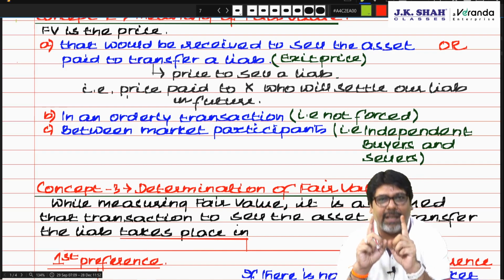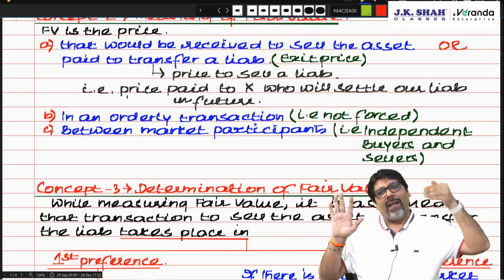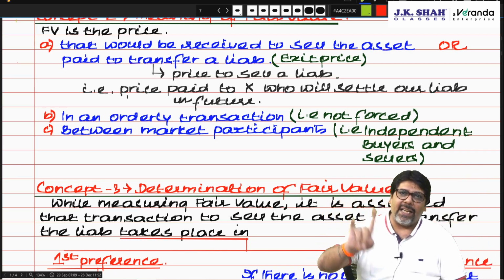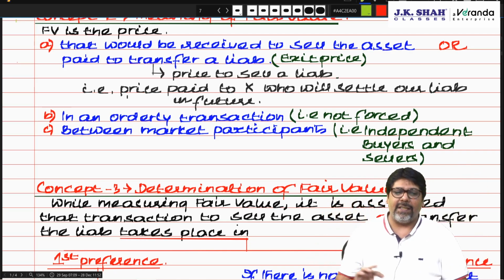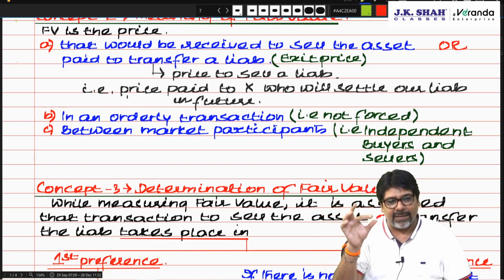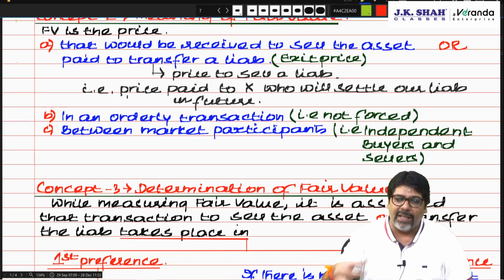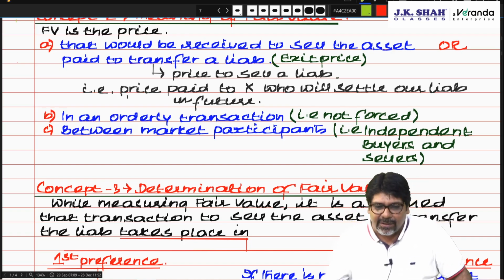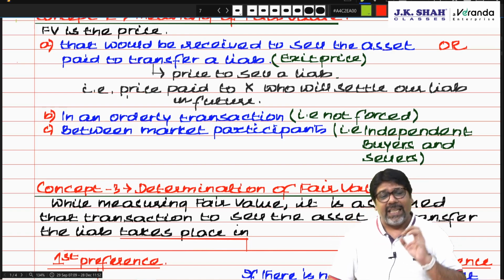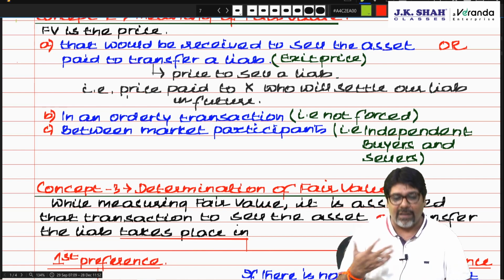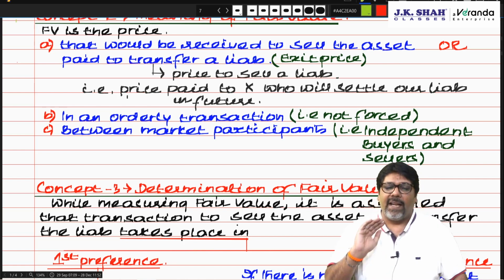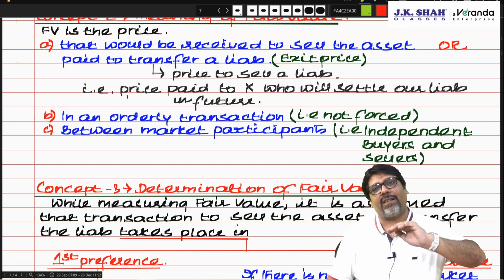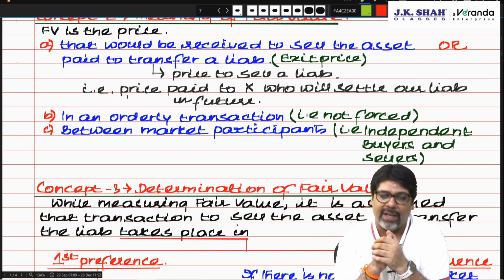I hope you understand. In case of fair value, it is price less transportation cost. In case of most advantageous market, price less transportation cost will give you fair value, less transaction cost will give you the net amount received or paid. Transaction cost includes commission, brokerage, taxes and duties, fees paid to a regulatory authority or auctioneer's fees. It does not include income tax, finance cost and transportation cost. Right? Transportation cost is already considered while calculating the fair value.